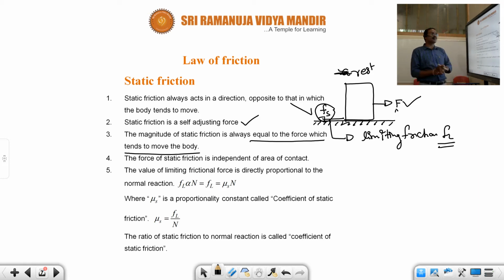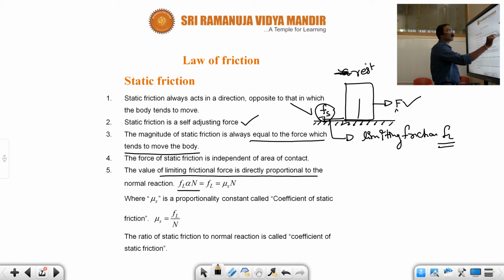Then what does the limiting friction depend on? The value of the limiting frictional force is directly proportional to the normal reaction. See now, this is the normal reaction N on the body, and the weight of the body acts in the opposite direction.